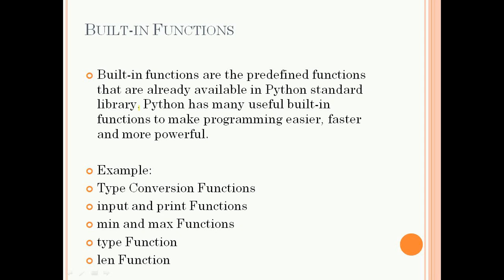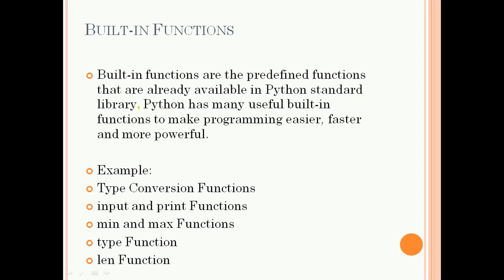Then min and max functions, these are used in case of list, tuple, dictionary, etc. The min function will return the minimum value, the max function will return the maximum value. Next, the type function. Using the type function, we can determine the type of a variable. Then the len function, we already used it several times.